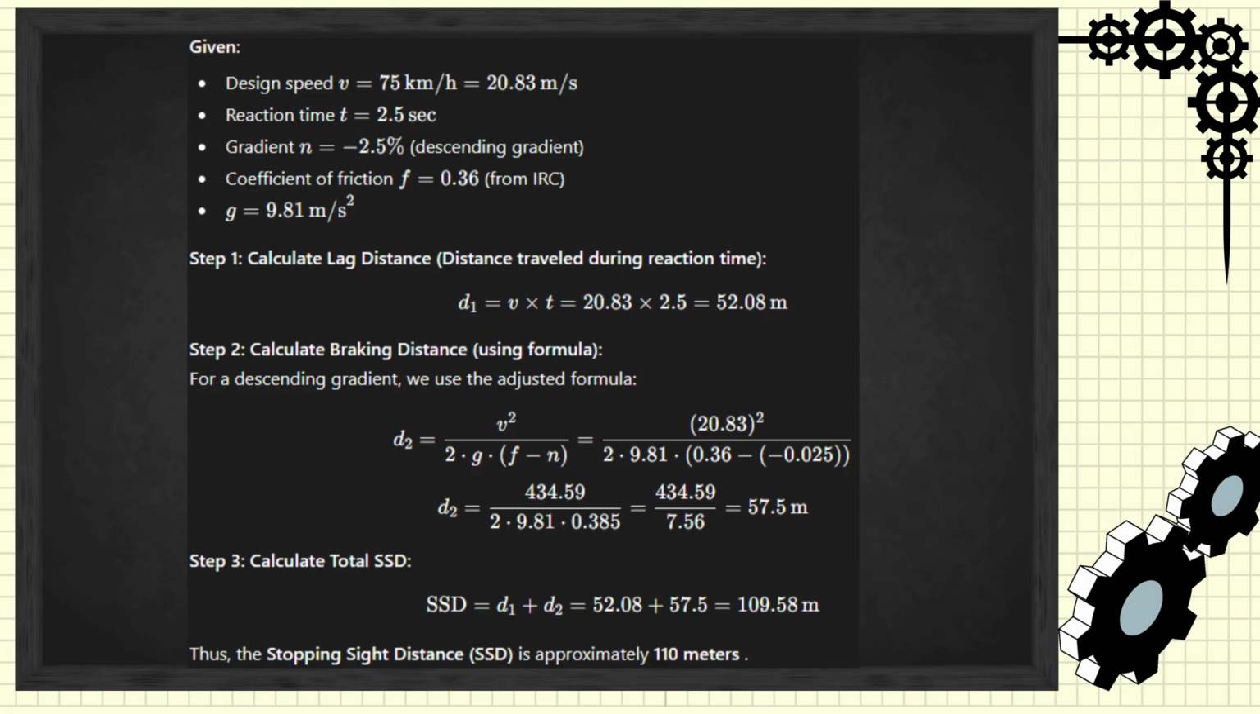Step 3. Calculate total SSD. Total stopping sight distance SSD is the sum of lag distance d1 and braking distance d2, which equals 52.08 plus 57.5, resulting in 109.58 meters. Conclusion: Thus, the stopping sight distance SSD is approximately 110 meters.